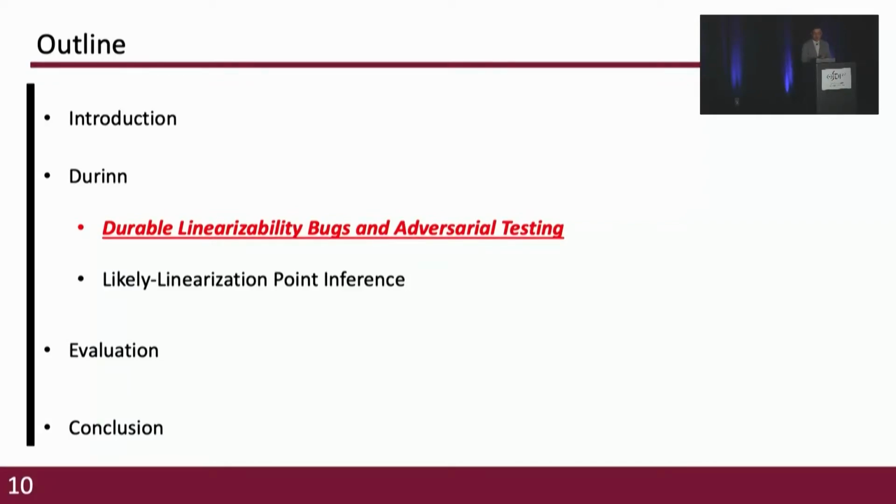Now I'm introducing the outline of Durinn. First, let's assume that we already know the linearization points, and we are going to present how to classify bug patterns and how to use adversarial testing. And we will present the likely linearization point inference later.